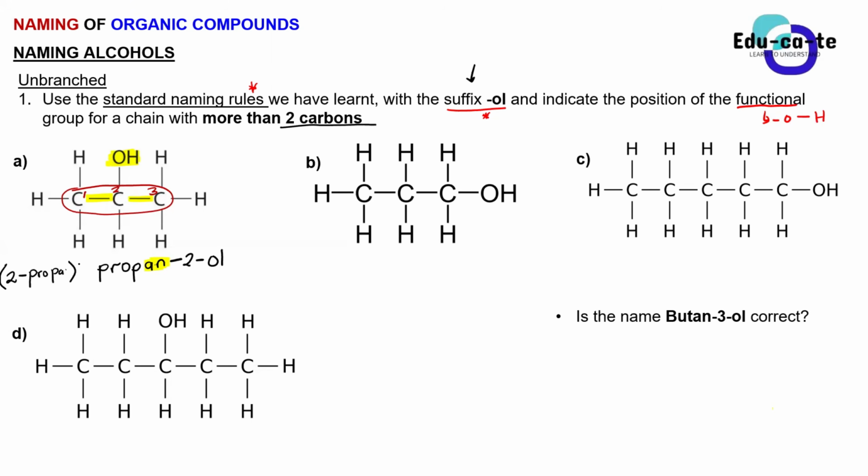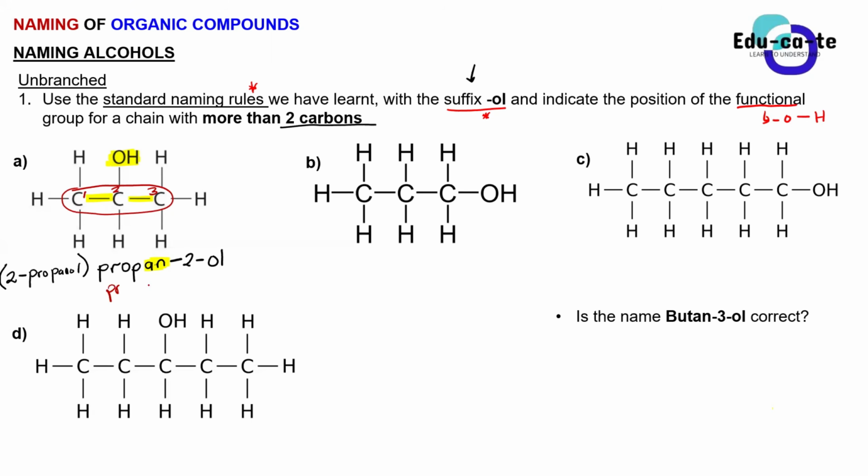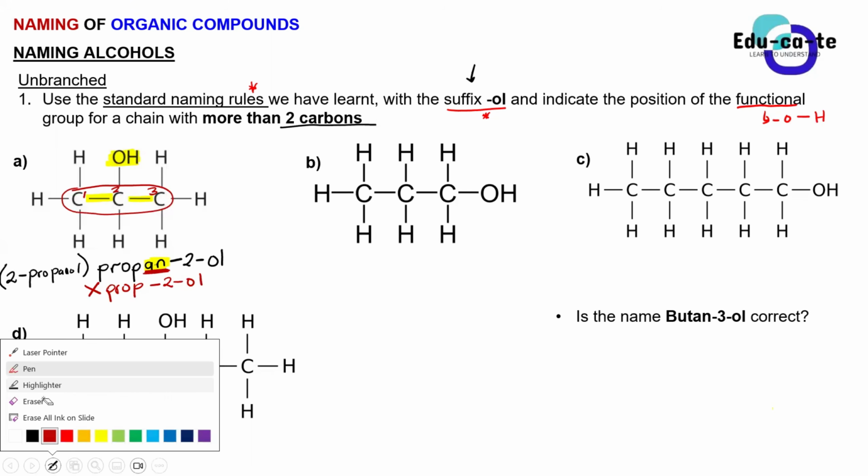So you can just choose to write the 2 outside. So when you write the 2 outside, it shows that this 2 is the position of the functional group. So if you are going to write something like prop-2-ol, this is a wrong name, because this prop alone, without this an, kind of suggests that this is not saturated. So the presence of an an tells us that this is a what? A saturated compound. Are you guys with me?